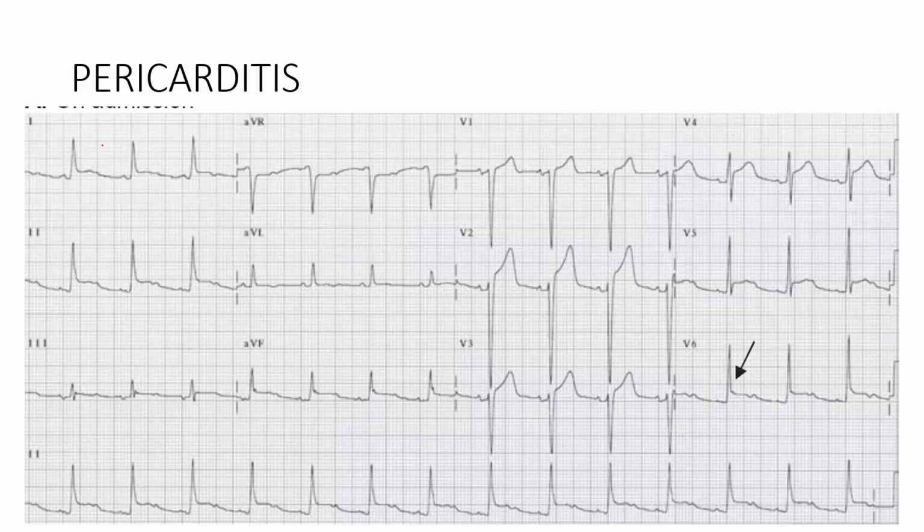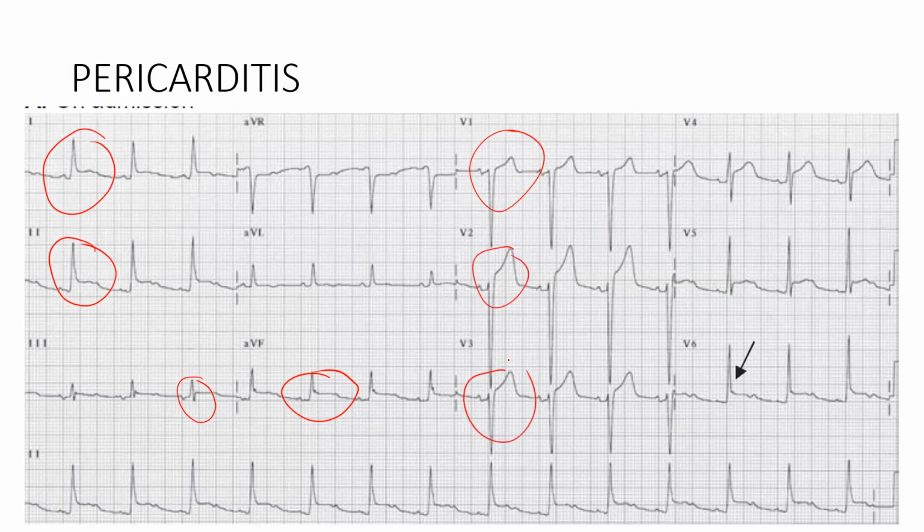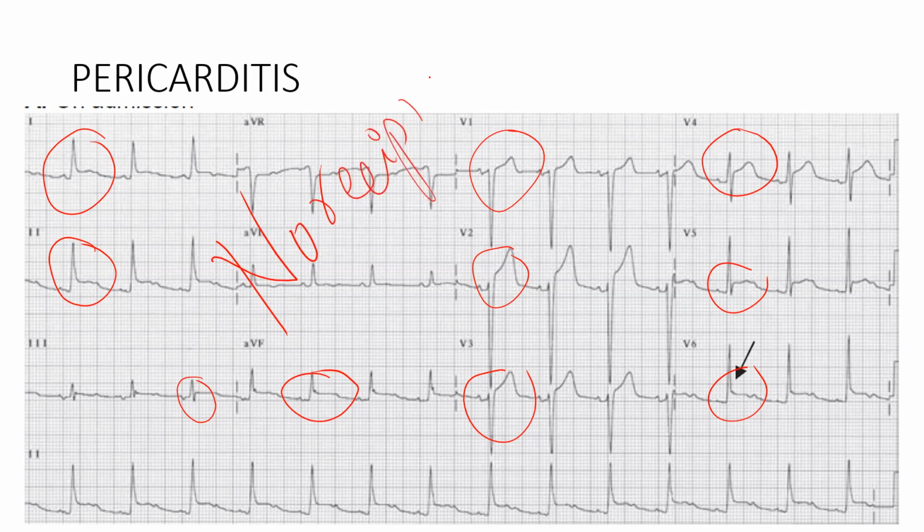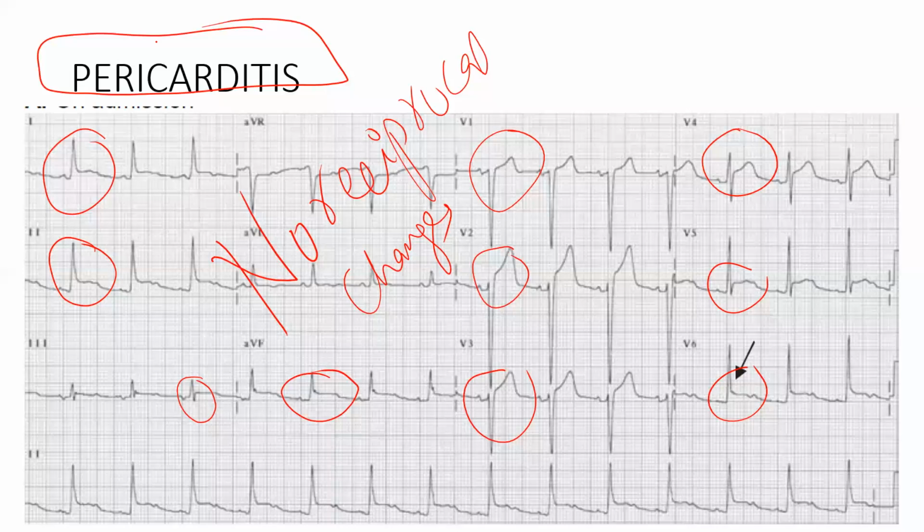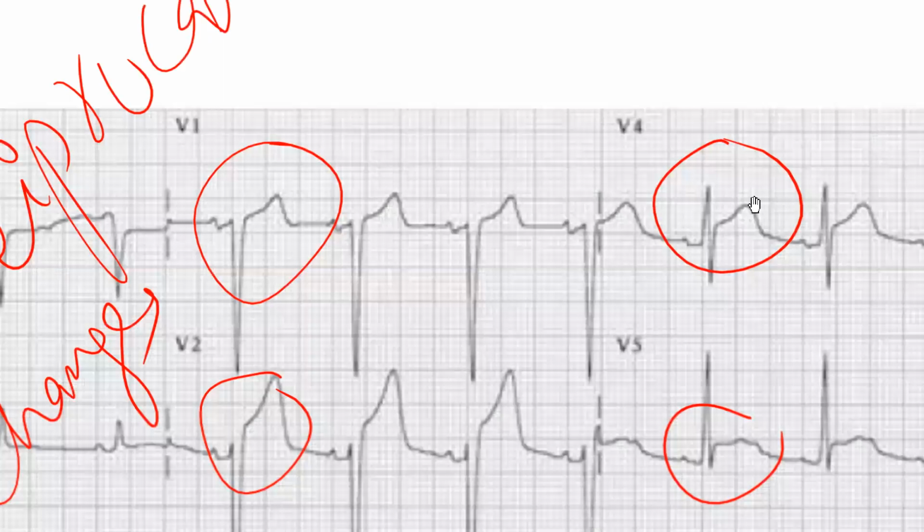And this is one more thing which you should remember here. See here, there is ST elevation in leads 1, 2, and some amount of ST in 3. aVF also is having elevation, V1, V2, V3, V6, V5. All elevations are there. There are no reciprocal changes. No reciprocal changes goes in favor of pericarditis. And this ECG is not very clear. Pericarditis will have something called PR segment depression. Wait, I think I can show you in one here.